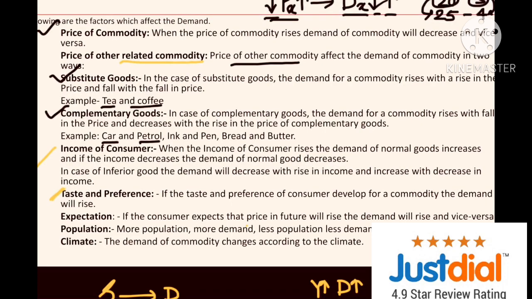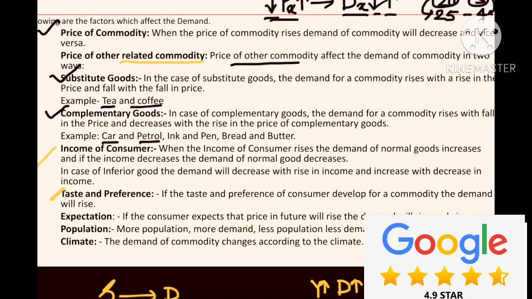Every individual has their own choices, own liking, own taste, own preferences. I'm going to respect individual choice and individual taste. There are people who love to listen to rock music. There are people who love to listen to Rabindra Sangeet. There are people who love to listen to the music by Honey Singh and Badshah. There are people who like classical music, more like Manna Dey and such kind of music. So basically every individual has a different taste and preference. We should respect individual taste, and according to their liking and disliking, they are going to purchase products.